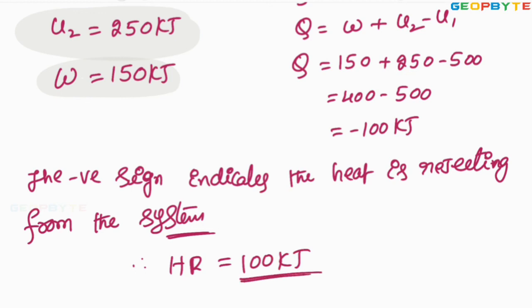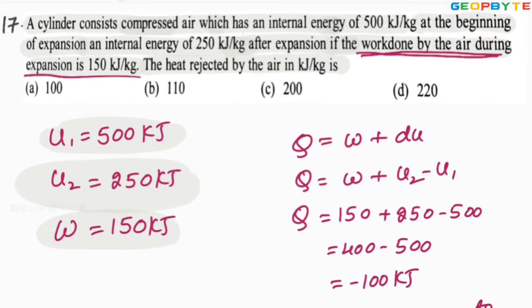I hope you got my solution. Look at option A. Option A itself is absolutely correct. So 100 kilojoules is the amount of heat rejected from the compressor. I hope you got my point. Let us take the last problem.